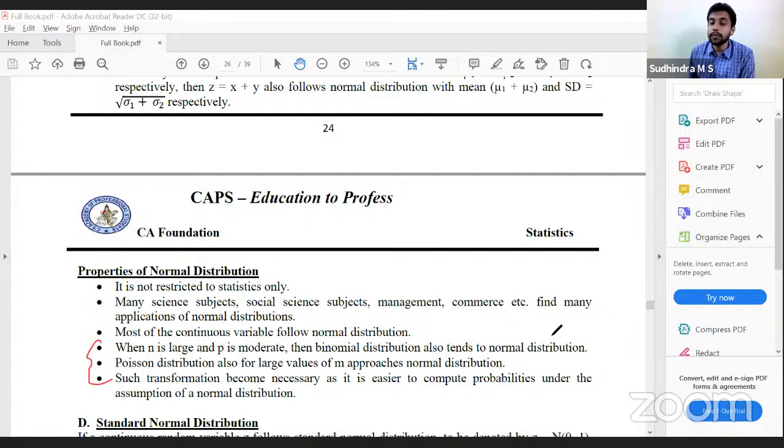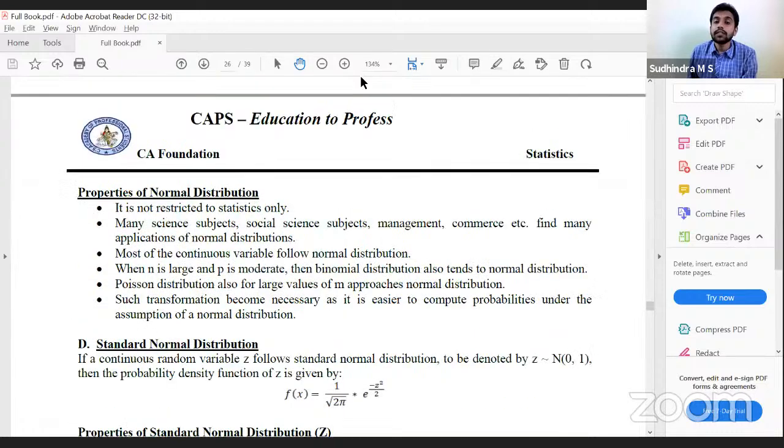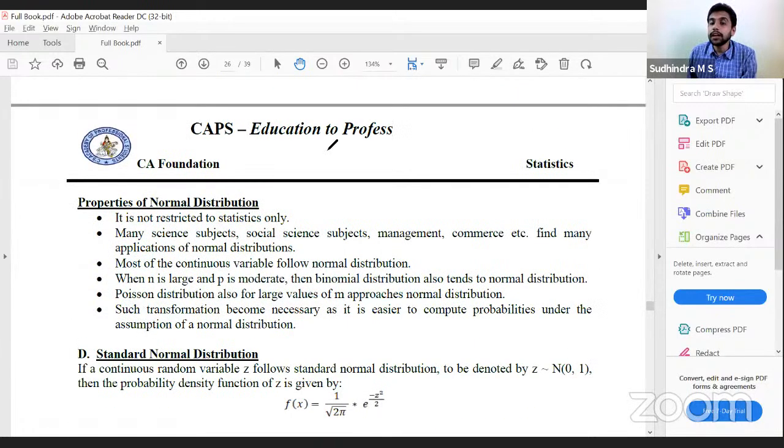Everyone understood when binomial tends to Poisson, when binomial tends to normal? Yes. Okay. Standard normal distribution: if a continuous random variable z follows standard normal distribution, denoted by z follows N(0, 1), that is the probability density function. What would be the mean, median, and mode of standard normal distribution? They are equal, obviously: 0. What is the variance? 1. Since variance is 1, standard deviation is also 1.